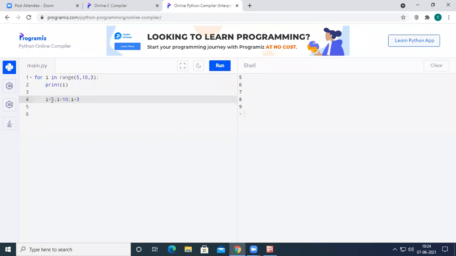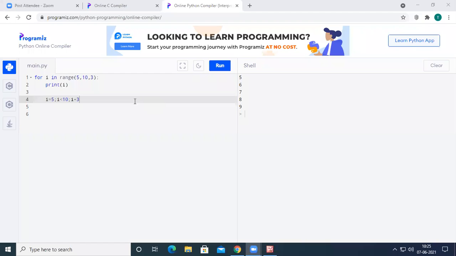So the initial value will be 5, and the next value will be 5 plus 3, that is 8. And the next value will be 8 plus 3, that is 11. Right? So if you pass 3 parameters, the first parameter will be the starting value, the second parameter will be the ending value, and the third parameter will be the increment in each and every iteration.